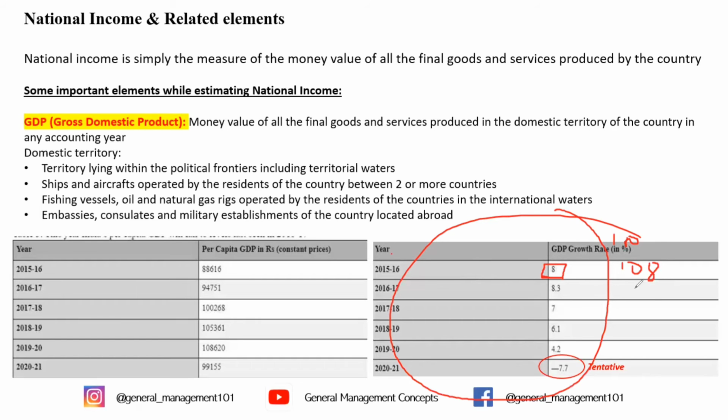In 2016-2017 it further increased by 8.3%, then 7%, then 6.1%, then it increased by 4.2%. These are all actual figures. But for 2020-2021, several institutions forecast that your GDP is expected to fall by 7.7%.